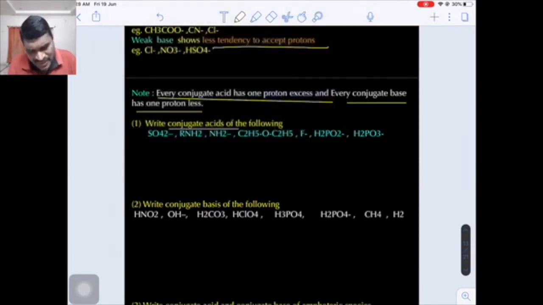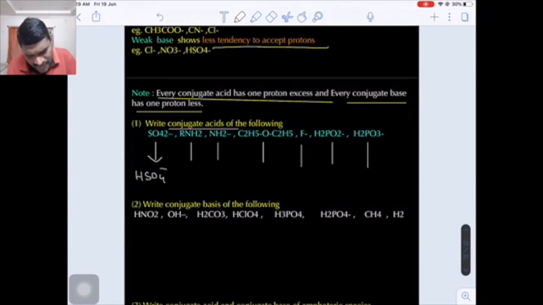Now the conjugate acid of the following means the conjugate acid should contain one excess proton. That means you have to add one proton to each species so that you will get the corresponding conjugate acid. Are you getting my point? Now in the first one, if you add one proton, you will get HSO4-. Now in the second one, RNH2, you will get RNH3+. NH2-, you will get ammonia.